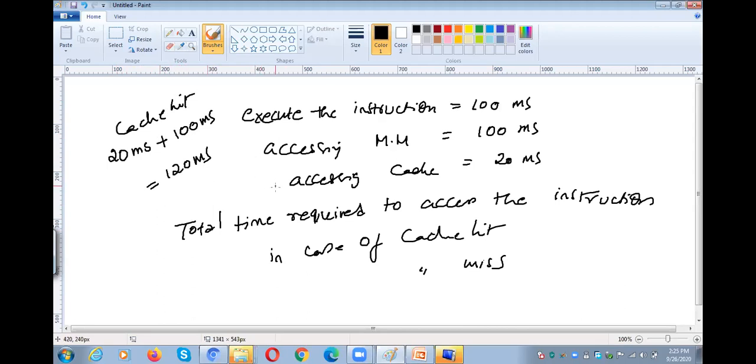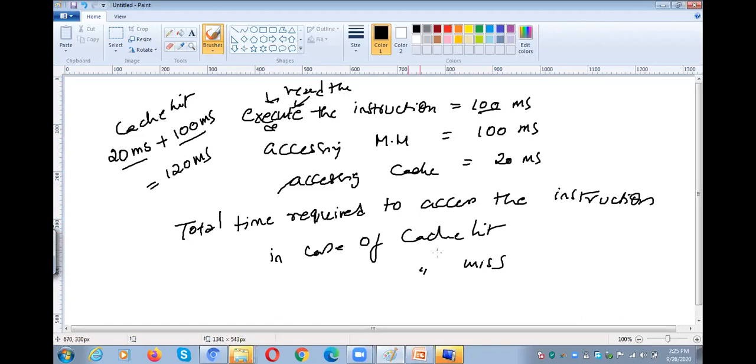That means accessing cache 20, and then from the main memory we need to get the information, 100 milliseconds. In order to execute the instruction, we need to read the instruction and then execute. To read the instruction, we require 100 milliseconds, right?